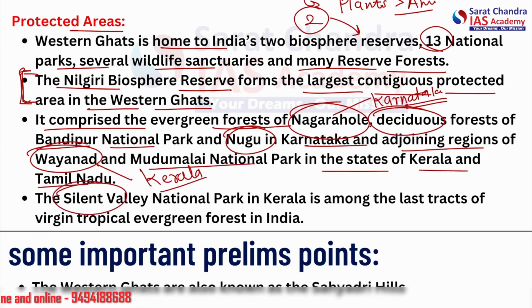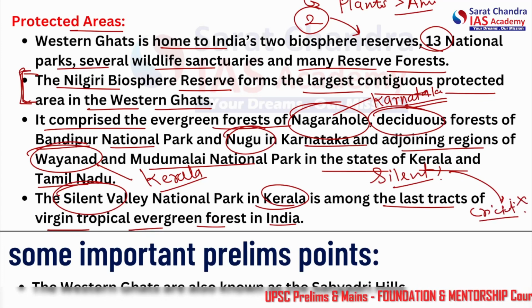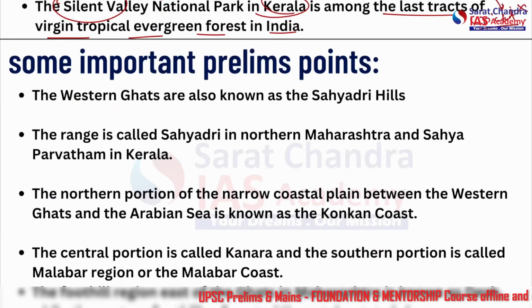The Silent Valley National Park in Kerala is among the last tracts of virgin tropical evergreen forest in India. Why is it known as Silent Valley? Because there is no cricket sound in it. Cricket means jhingur. Alright, so there are no cricket sounds in it at night. That's why it's known as the Silent Valley.